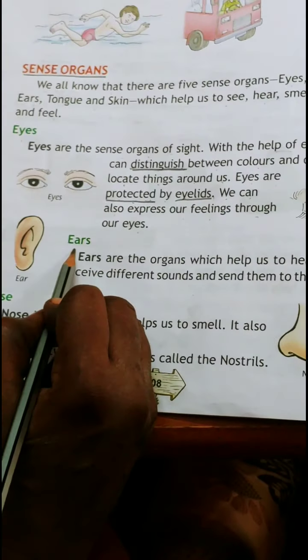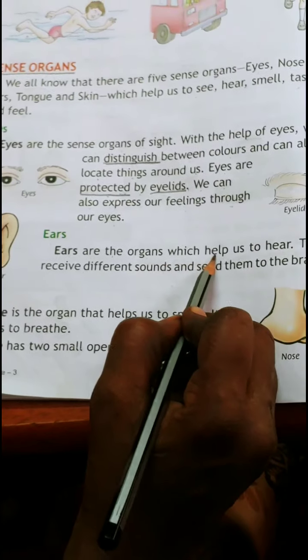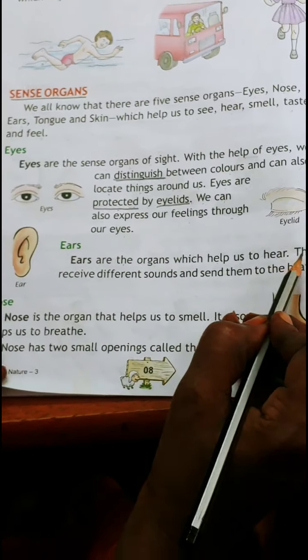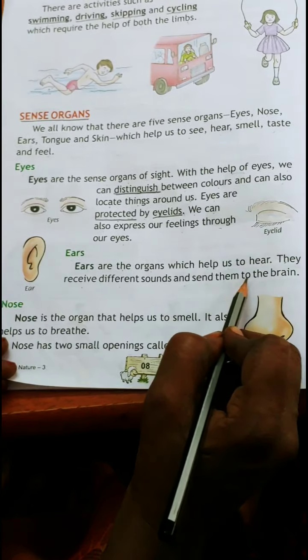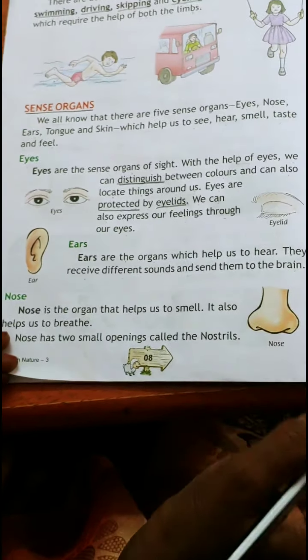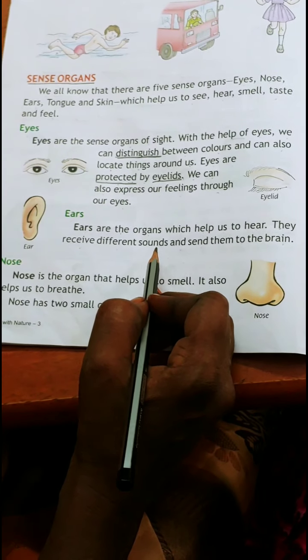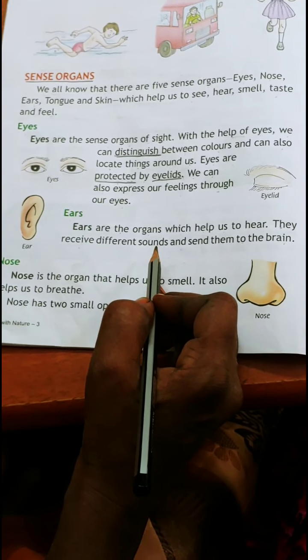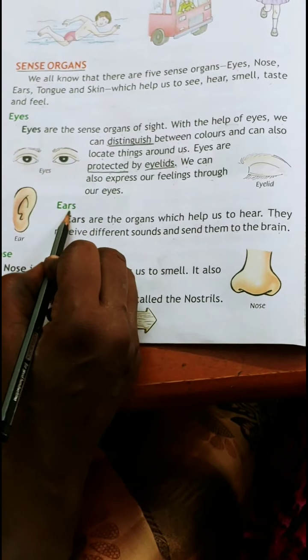So now coming to the ears. Ears are the organs which help us to hear. They receive different sounds and send them to the brain. So we hear any sound and that sound is received by our ears and it sends the message to our brain. So this is the function of the ears.